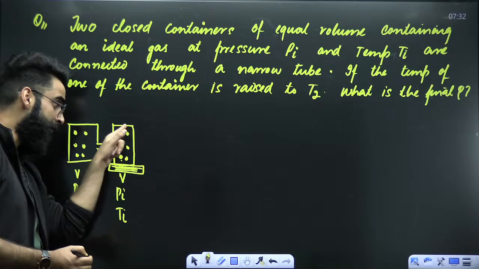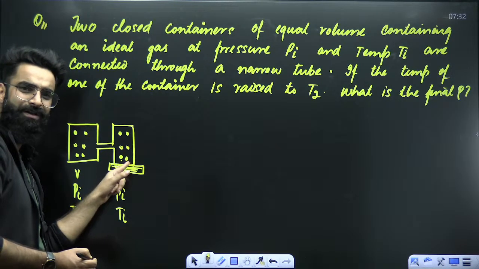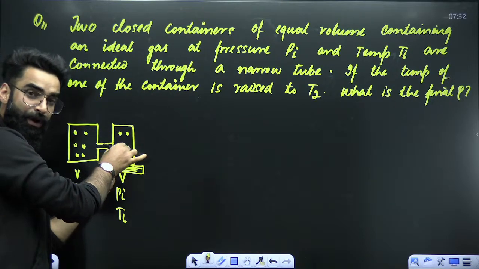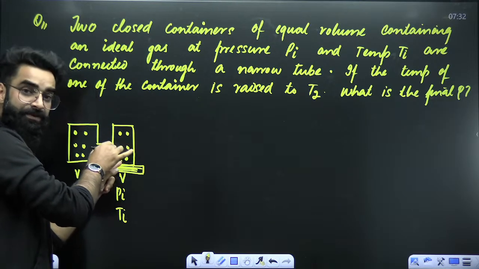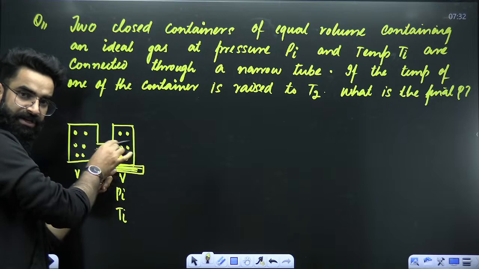If you are raising the temperature of one chamber, that means you are raising the temperature of the gas in the chamber. And if you are raising the temperature of the gas, that means the pressure of the gas in this chamber will increase. If the pressure increases, there will be a pressure difference.